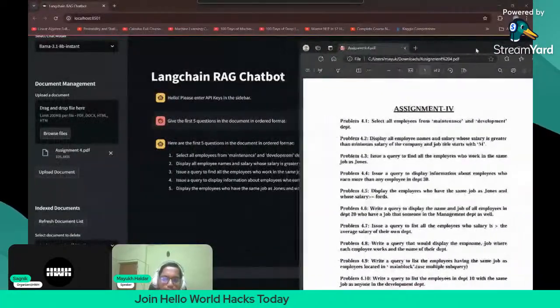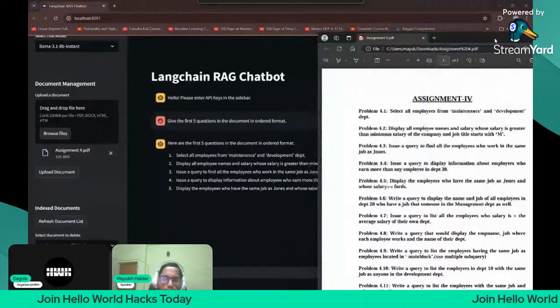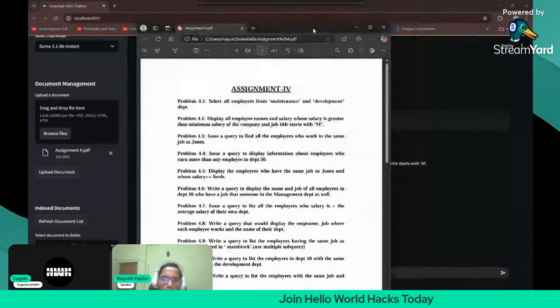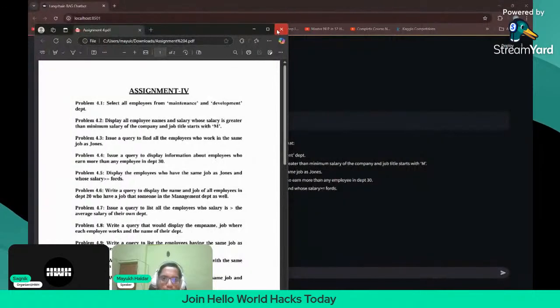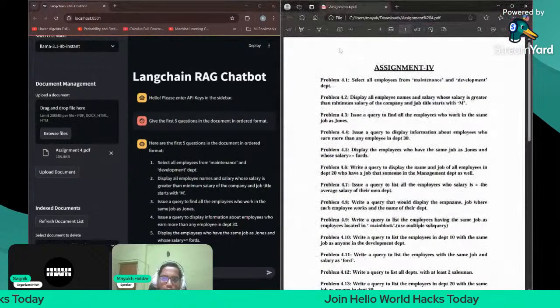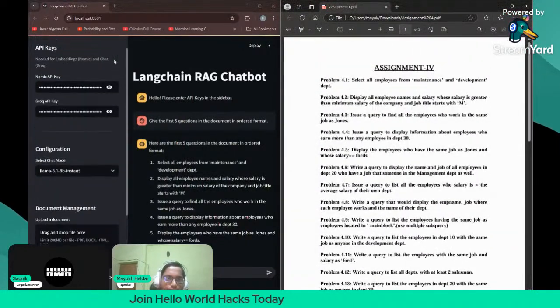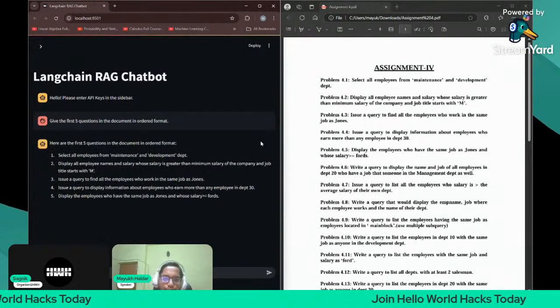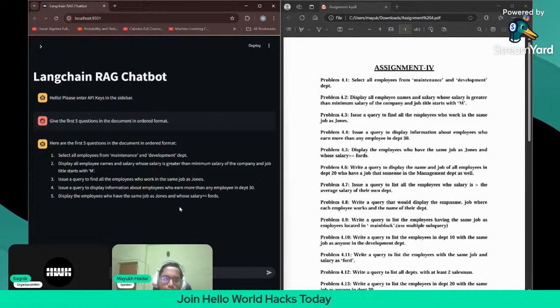Like, select all employees from maintenance and development department. It is matching. Display all employee names and salary whose salary is the minimum salary of the employee. Yeah, it is matching also. More or less all the questions are matching, right? So these questions are matching, I think. First question is this, second question is this, third question is this, fourth, fifth, and all questions are matching.